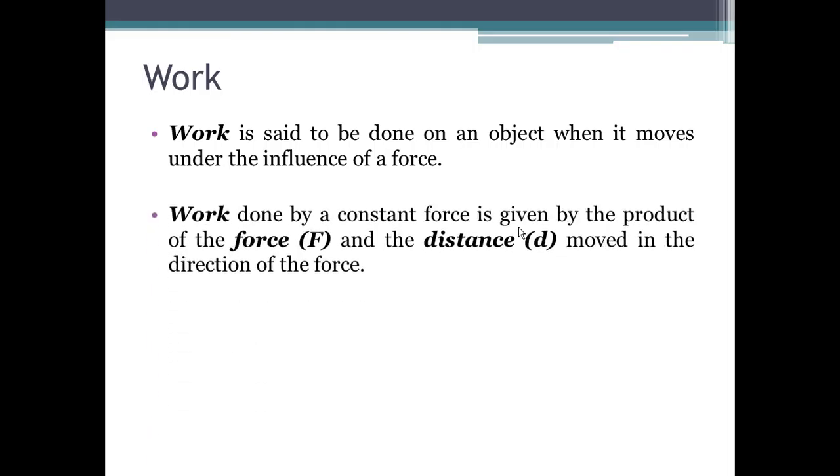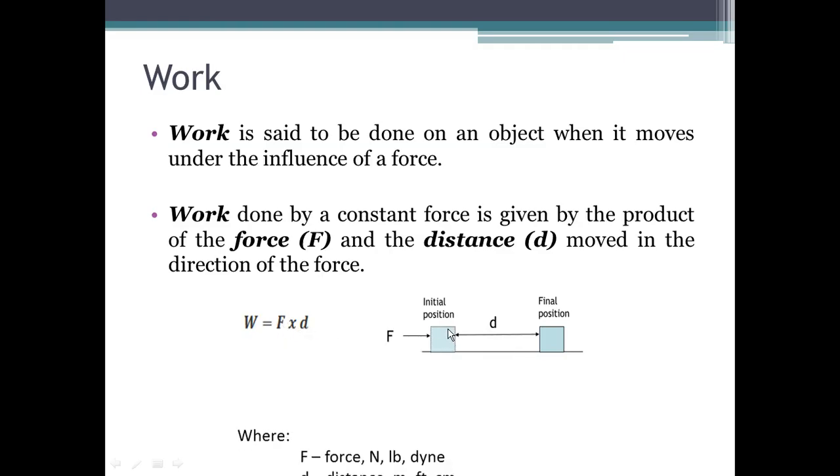Work done by a constant force is given by the product of force times the distance moved in the direction of the force. Just like what is illustrated here, when the force is applied on an object initially at a given position, and that force has been successful in moving the object to a final position, and the distance between the initial and final position is d, then the work done on the object by this force is simply the product of force and distance.